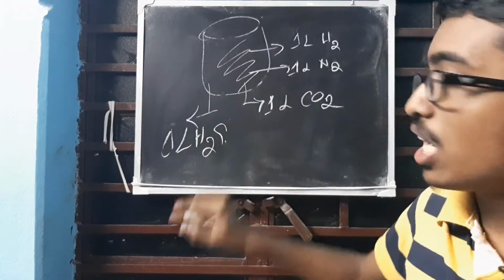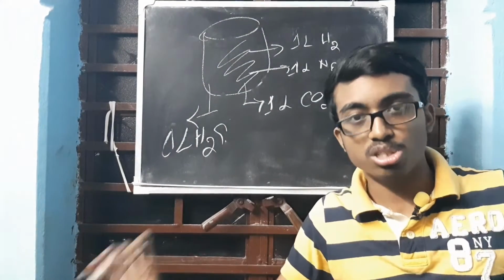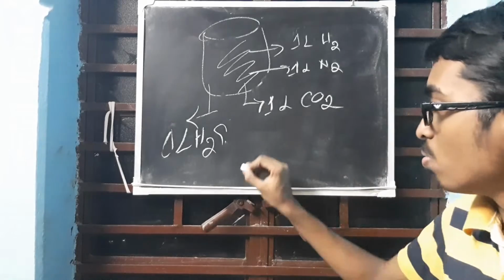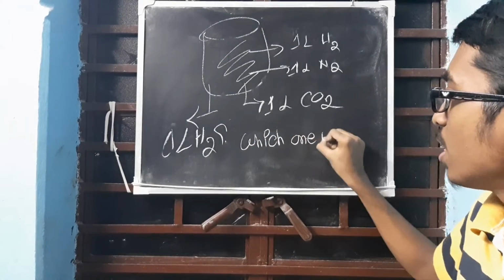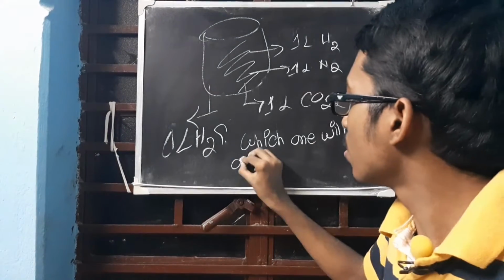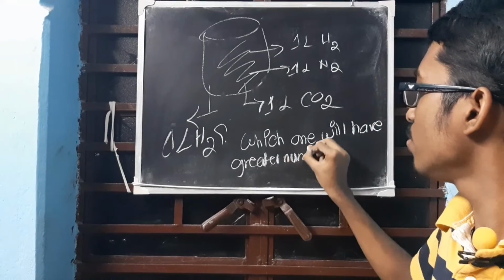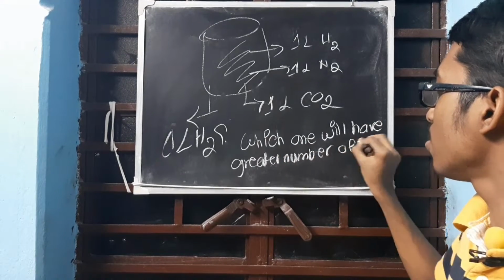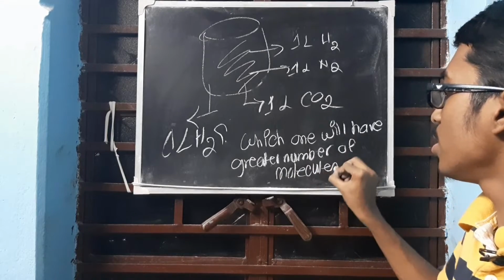Assuming no reaction is occurring, which one will have greater number of molecules? This type of questions might come in the exam.